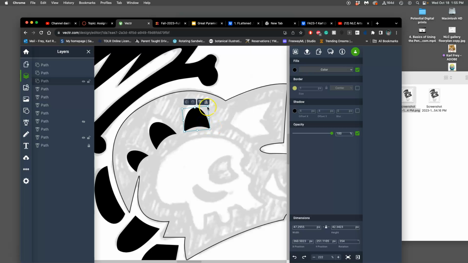And I'll make this one a little bit bigger so that they go from large to small. So even though you're working on a refined sketch, it doesn't mean that you can't keep working to refine it. And you can stretch it.